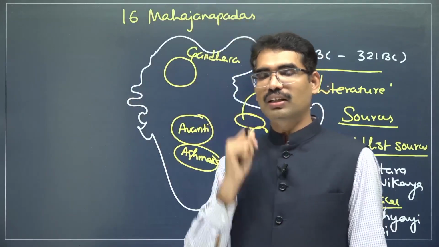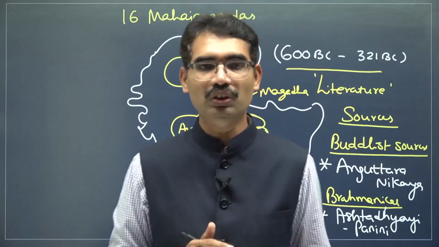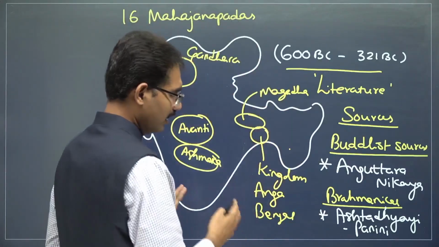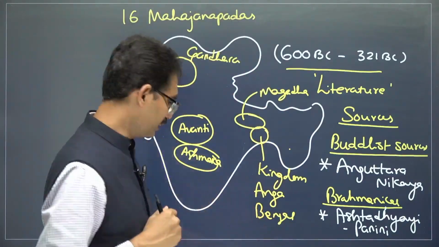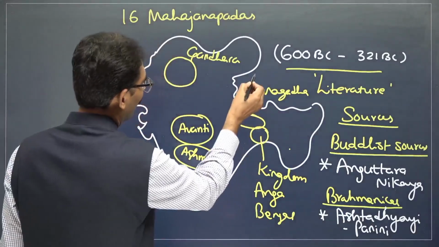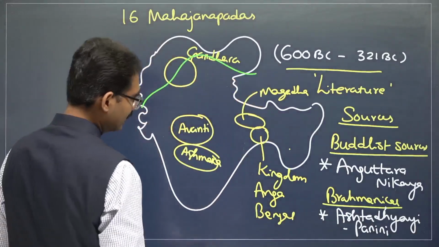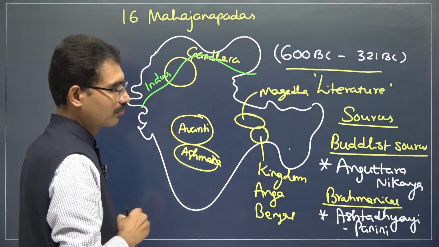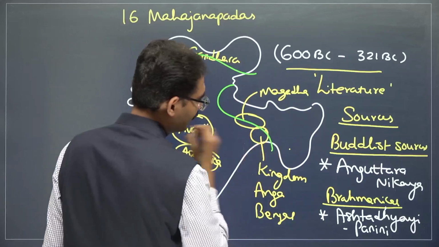Now come back to the geographical location. Do you remember the geographical features of India? If we go to rivers, what is the important river here? That is the Indus River. What is the river prevailing here?